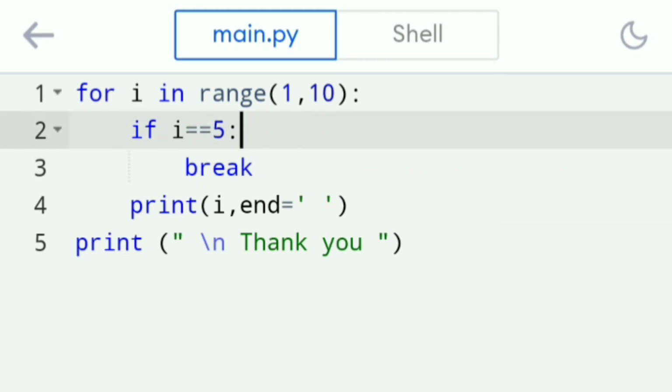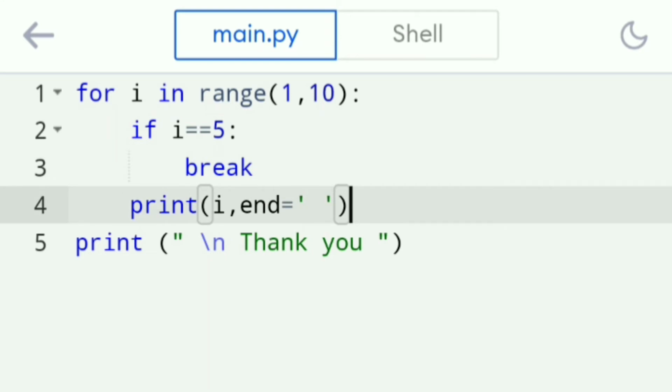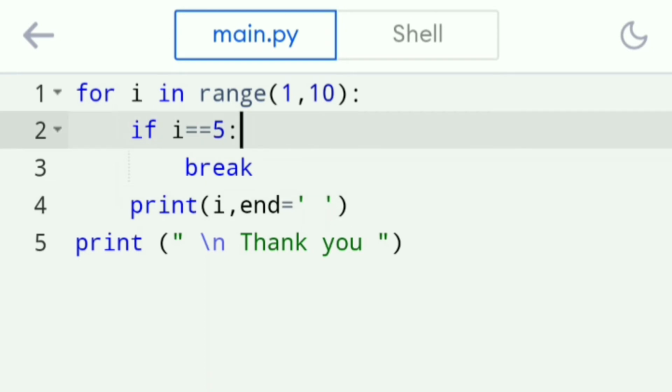The fifth time, the value of i is 5 and it is compared, the given condition is satisfied, so the break statement will execute and this particular line will be skipped. It will terminate the loop. Still 4 more times are there to execute, but the loop will be terminated. Let's see the output.